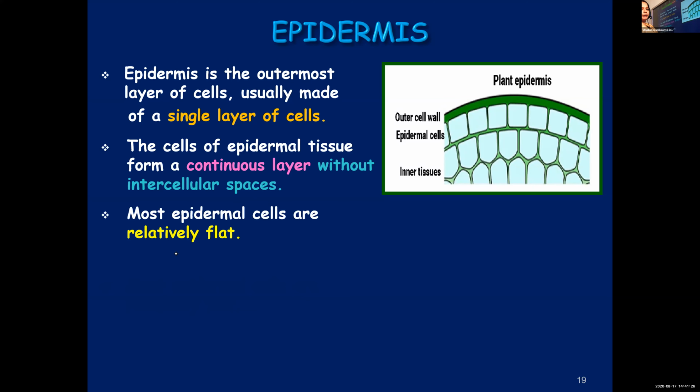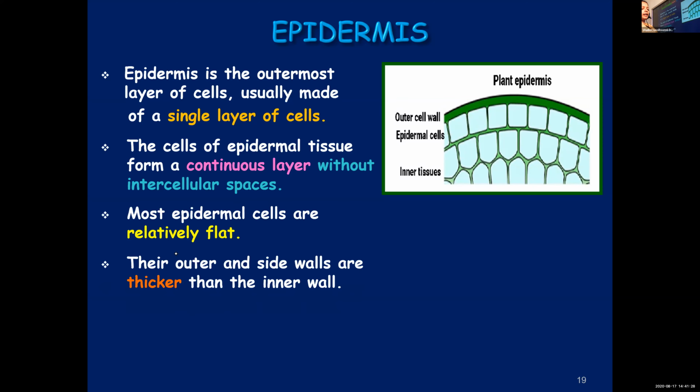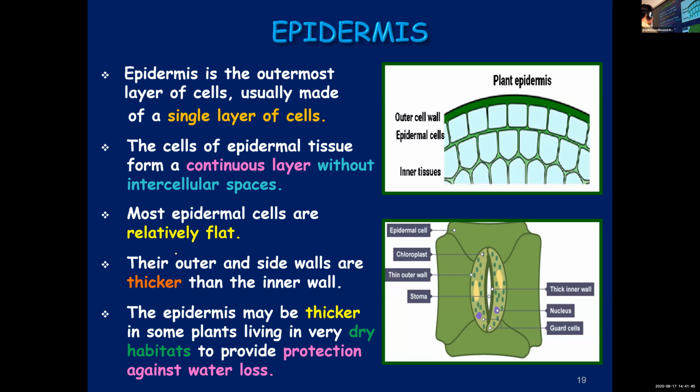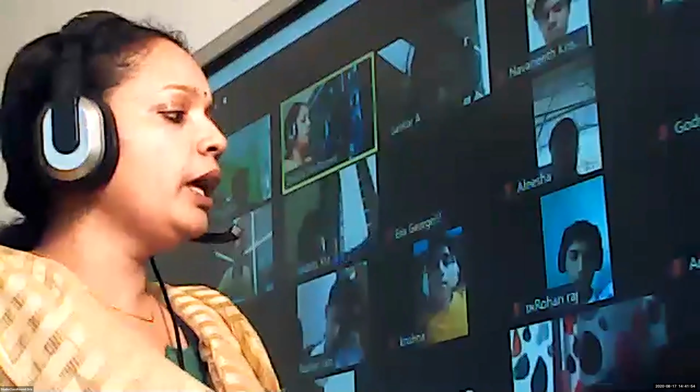The cells of epidermis are flat, and they have thicker outer and side walls, but comparatively the inner walls are thinner, or you can say outer and side walls are thicker than the inner wall. Then in desert plants, the epidermis will be very thick to prevent the loss of water from its body. So these are the 6 points we learned about epidermis.